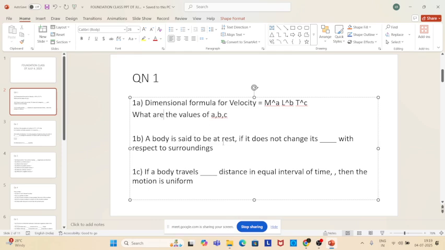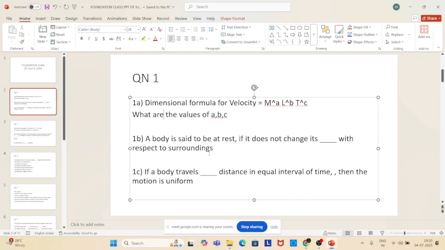See here, a body is said to be at rest if it does not change its position with respect to surroundings. This is one statement. Another statement is a body is said to be in motion if it changes its position with respect to surroundings. So these are two things which you have studied, but sometimes when you ask such a question, you should be very clear.